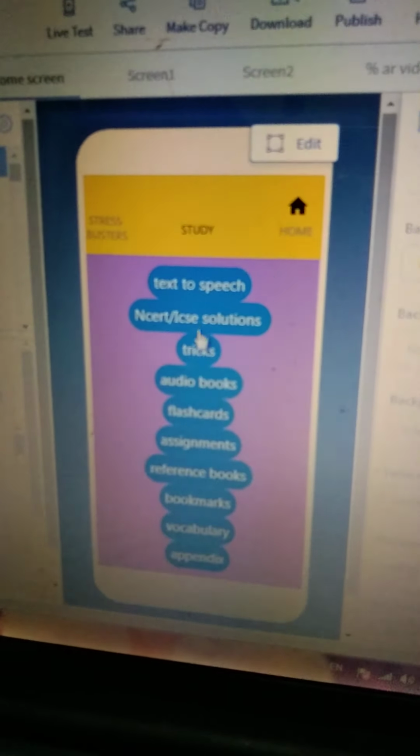First we'll see NCERT solutions. It also has ICSE solutions. I introduced this because it is very important for the student to know the solutions of what he or she has done. So I introduced in the form of PDFs. So it is very easy to see even. So we'll go back.